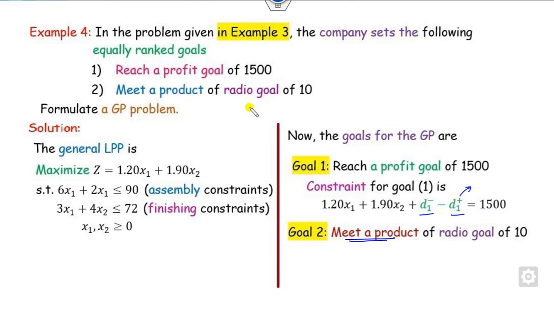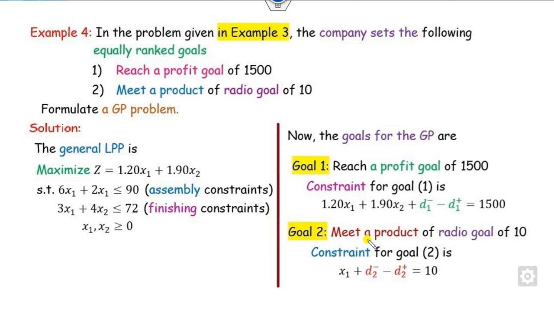The second goal requires meeting a radio goal. Radio is denoted by x1. So your target is to meet a radio goal of 10. Is it at least, at most, or exactly? They say nothing about that because it is not given. Is it here? No. Is it here? No. So it means it is an equality. Whenever there is equality, you have to write underachievements and overachievements.